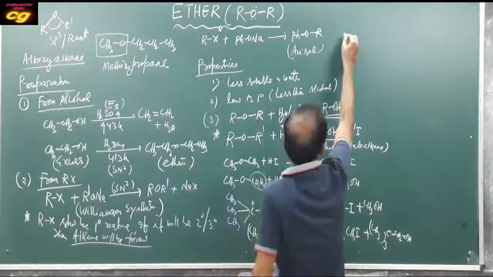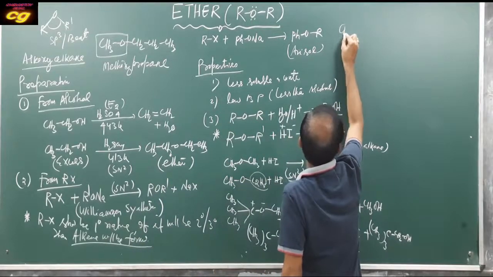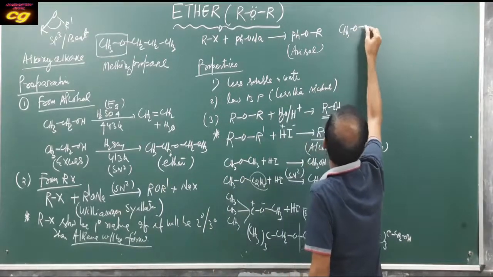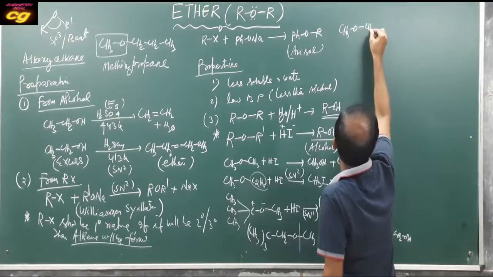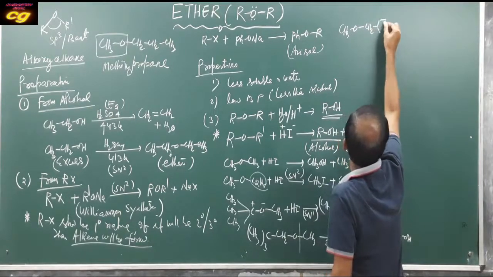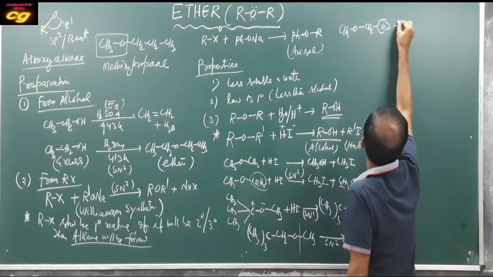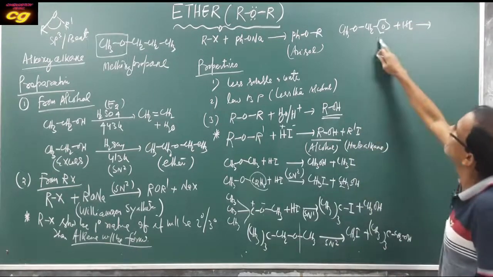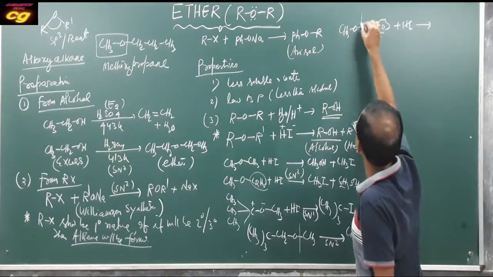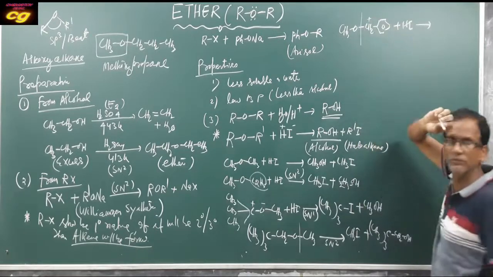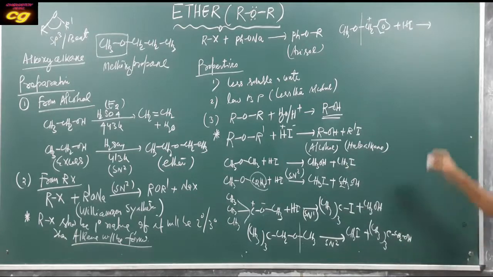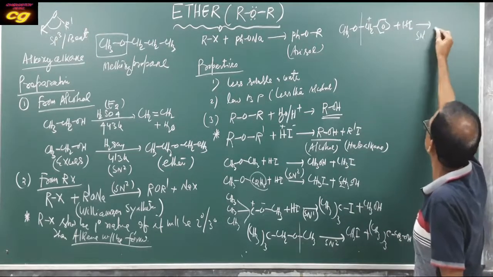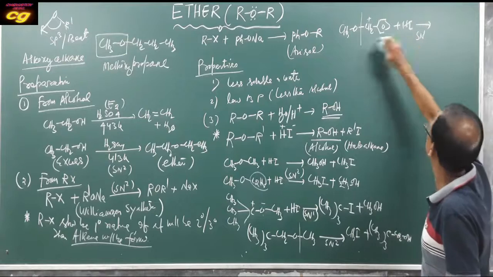For example, if you take CH3O, CH2, this group, plus HI. Here the carbocation is more stable because the benzyl carbocation is more stable. So it is the SN1 mechanism, and I minus will attack here.